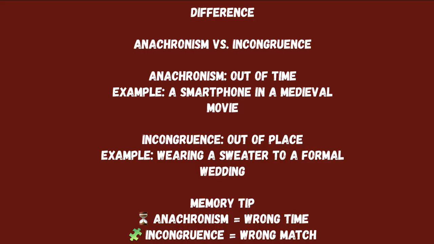That's called incongruence, which means out of place, and anachronism means out of time. So the mnemonic for these: anachronism means wrong time, incongruence means wrong match. Because congruence means same or matched.